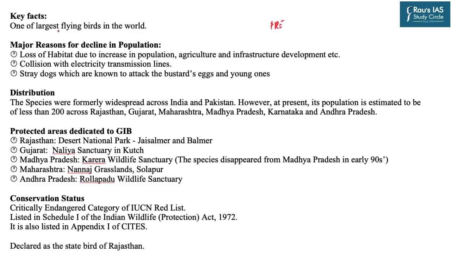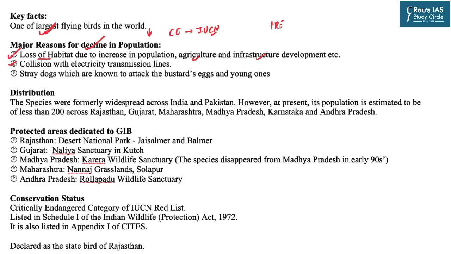As we all know, the great Indian bustard is one of the largest flying birds in the world. But for the last few years, their population has been declining at a very alarming rate. And that is why they have entered into the critically endangered category as far as the IUCN Red List is concerned. The major reasons for their decline in population: first, the loss of habitat due to higher demographic load, agriculture as well as infrastructure development.